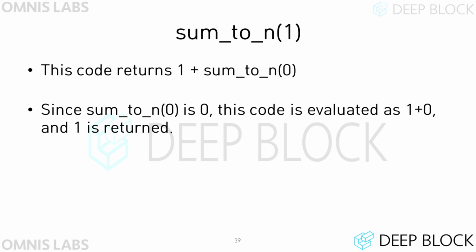Consider the case of putting 1 in the function. When 1 is passed to the function, the conditional expression is checked. And since n is greater than 0, the code in the else block is executed. This code returns 1 plus sum2n 0. Here, sum2n 0 is executed again to evaluate this expression. As you know, sum2n 0 returns 0. So after sum2n 0 is called, the expression is changed to 1 plus 0. And finally, sum2n 1 returns 1.